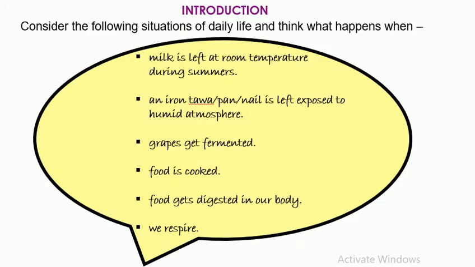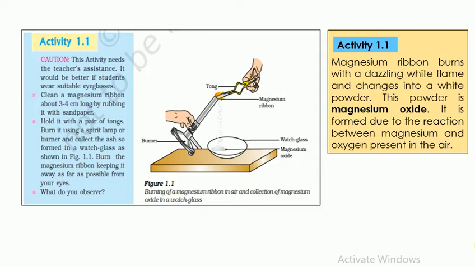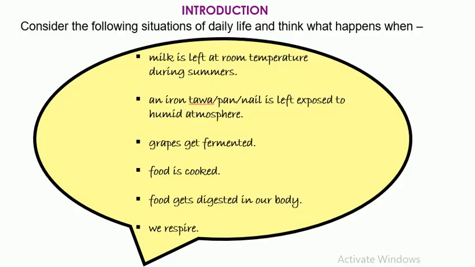Before moving further into the chapter, first we'll start with the introduction. Consider the following situations of daily life and think: what happens when milk is left at room temperature during summers? An iron tawa, pan or nail is left exposed to humid atmosphere. Grapes get fermented, food is cooked, food gets digested in our body, or what happens when we respire. In all the above situations, the nature and the identity of the initial substance have somewhat changed.